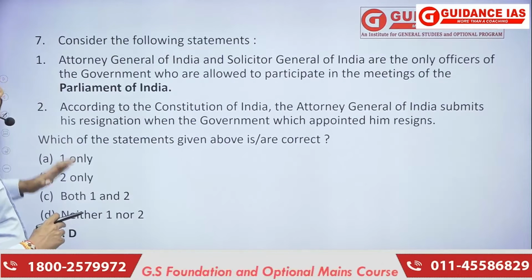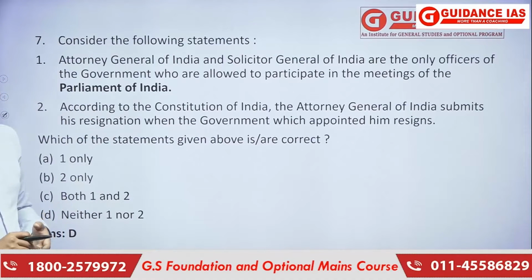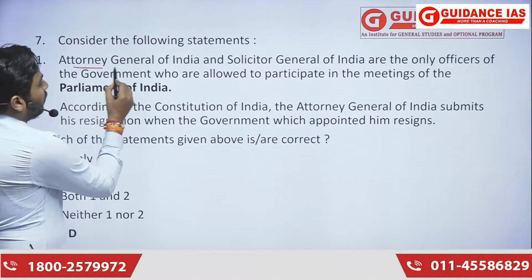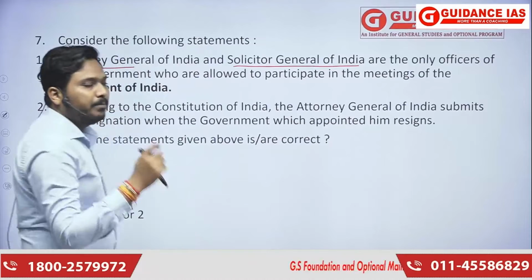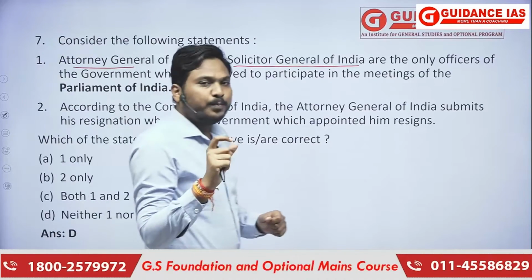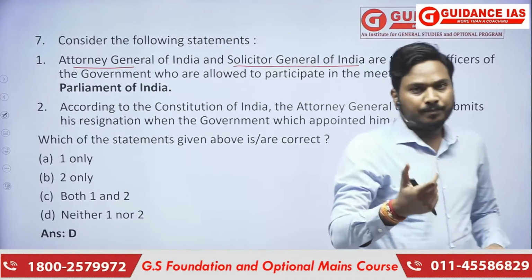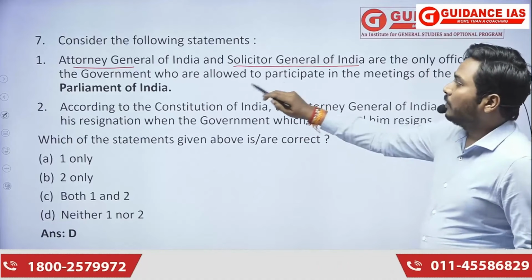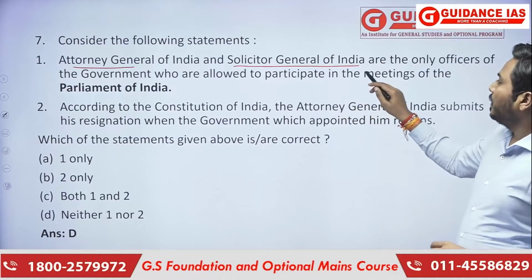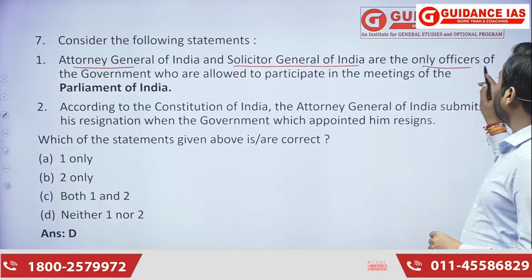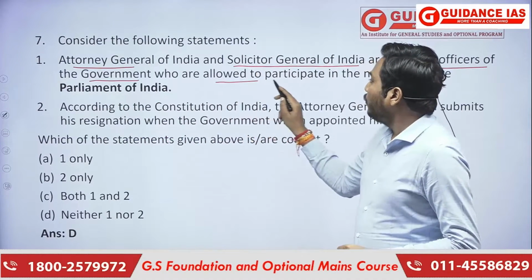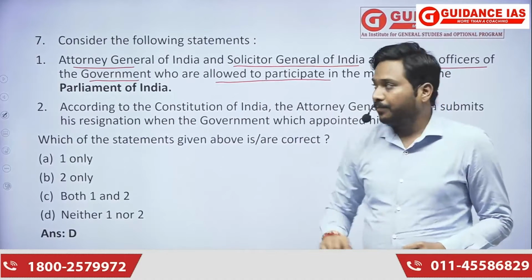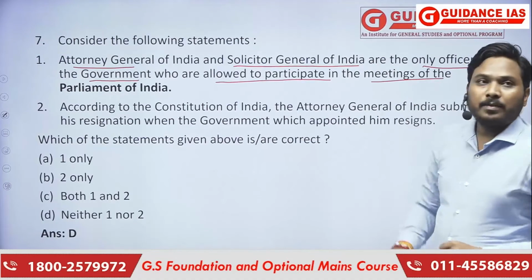Now seventh one, related with Attorney General of India and Solicitor General of India. Remember, in this particular question, UPSC has played with words. Okay, how? Attorney General of India and Solicitor General of India are the only officers of the government who are allowed to participate in the meetings of the parliament.